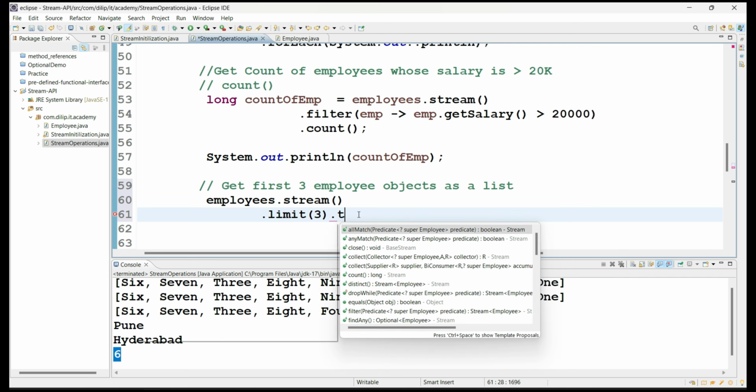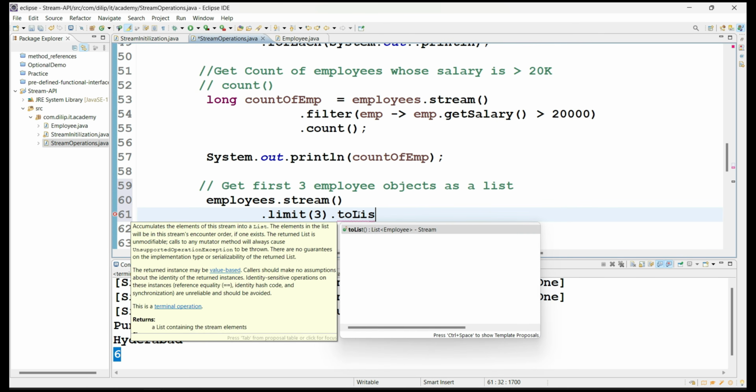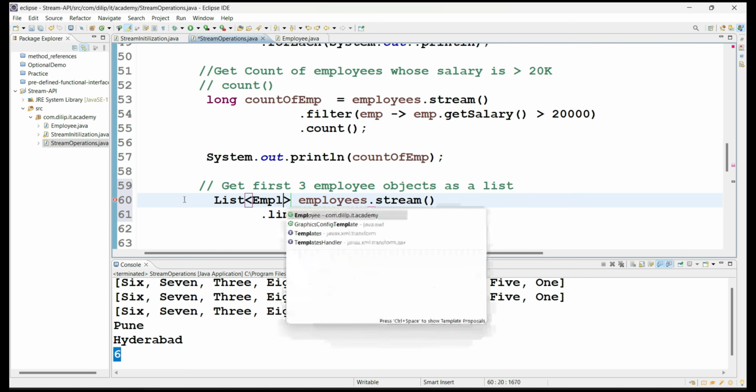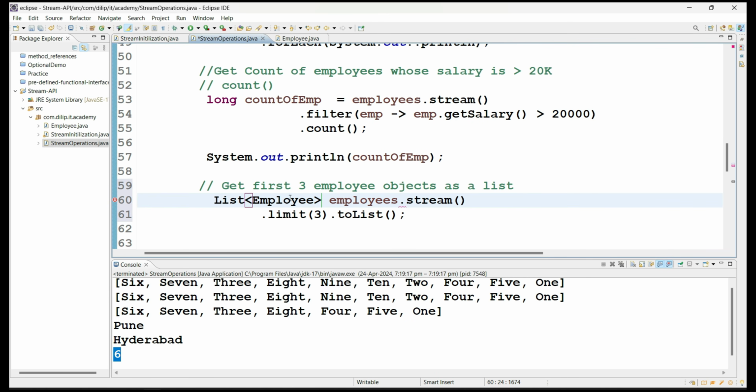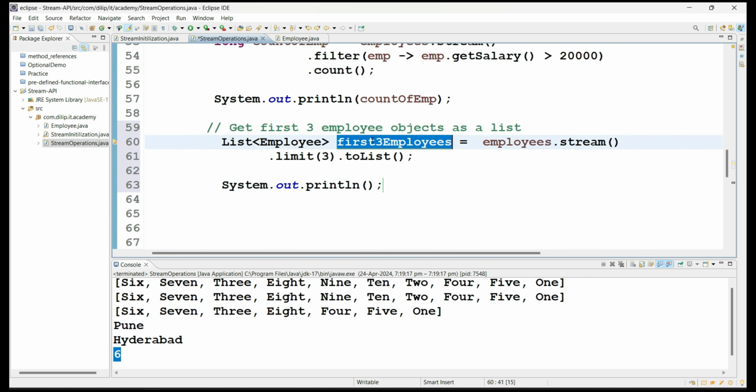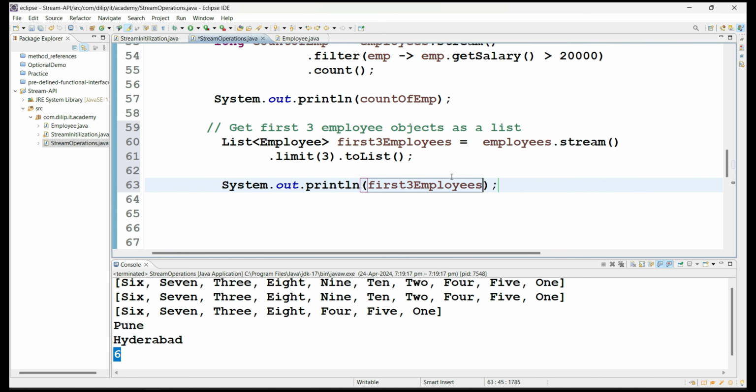And then I'm just converting to a list. So guess what is going to be returned by toList? A list of objects. A list of which objects? Employee type objects. So you are getting the first 3 employees. Fine, so let me see whether it is true or not. So it gives the first 3 employees' information.